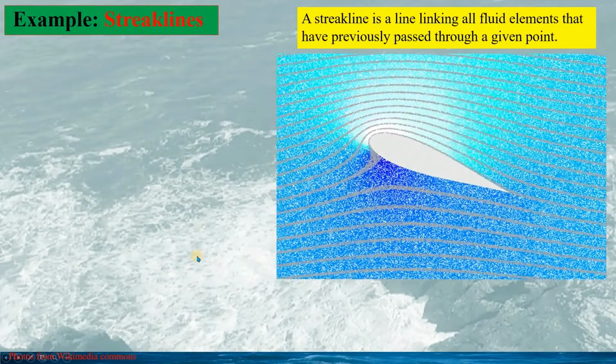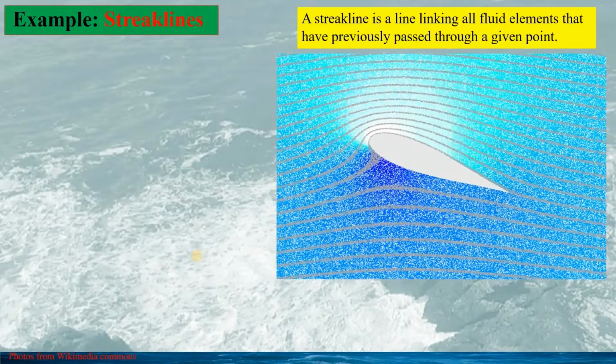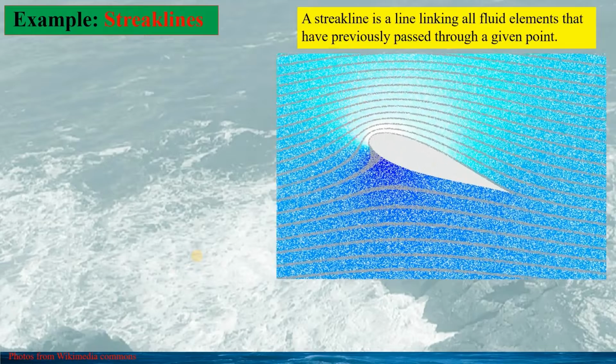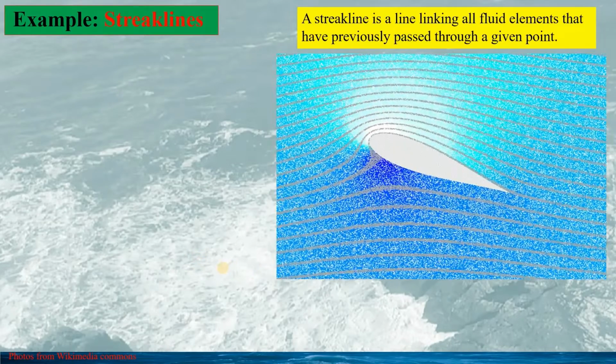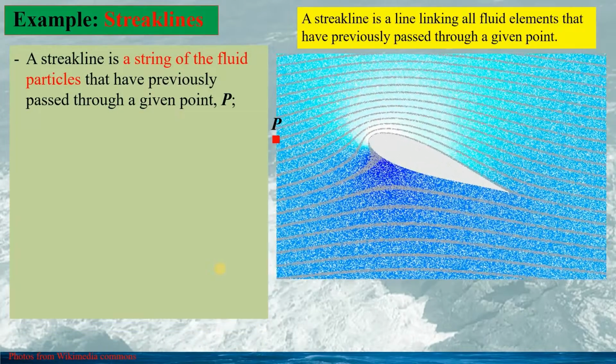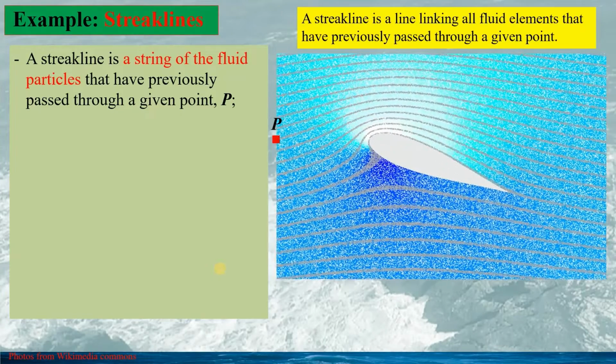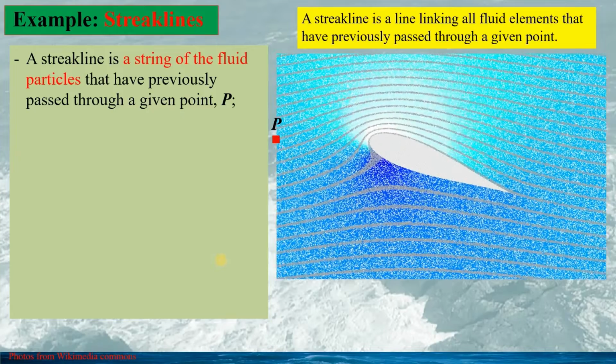A streak line is a line linking all fluid elements that have previously passed through a given point. So a streak line is actually a string of fluid particles that pass a given point.